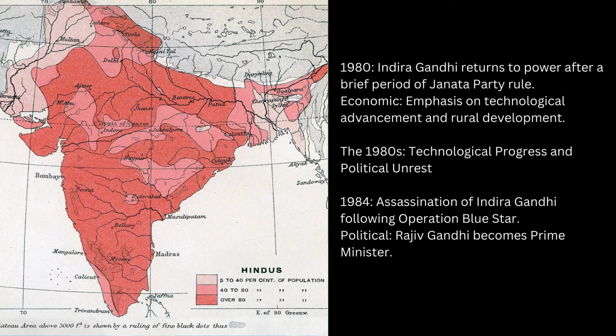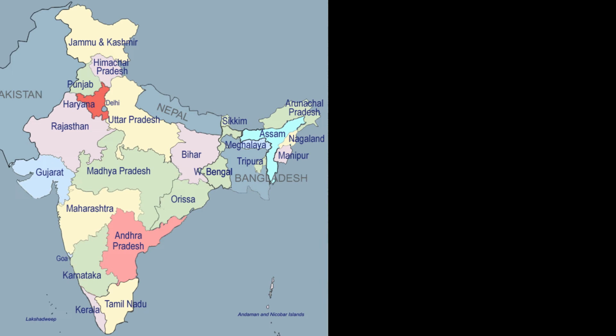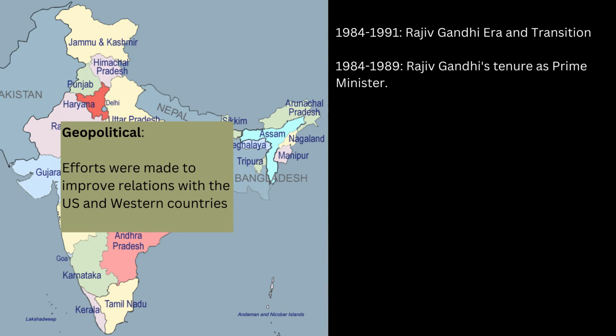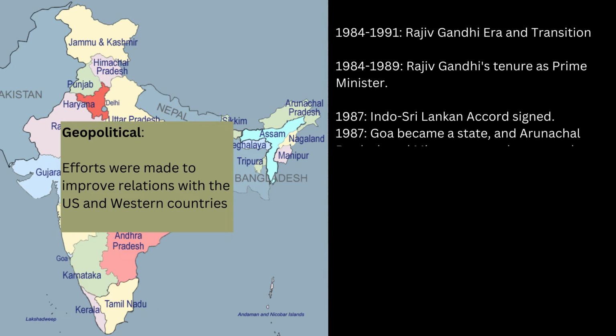1984 was a tumultuous year. Operation Blue Star was followed by Indira Gandhi's assassination, leading to Rajiv Gandhi becoming Prime Minister. Rajiv Gandhi's tenure from 1984 to 1989 marked a shift in economic policy. His government introduced measures to liberalize the economy and boost technology and telecommunications. On the international front, efforts were made to improve relations with the US and Western countries.